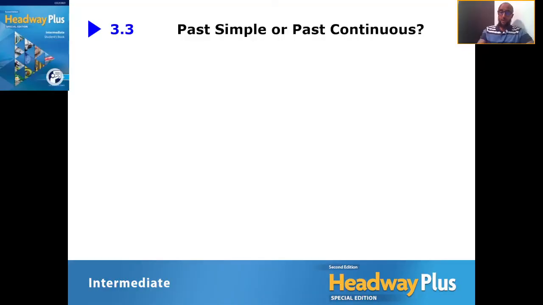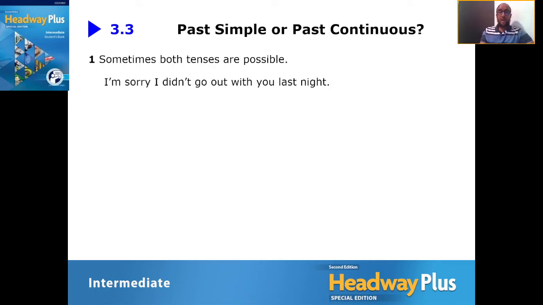Okay, here we go. Right. So sometimes both tenses are possible. Let's find out. Here we have a sentence that says, I'm sorry, I didn't go out with you last night. Okay, so here's a simple, past simple, didn't go last night. Okay, and here we have, I did my homework.